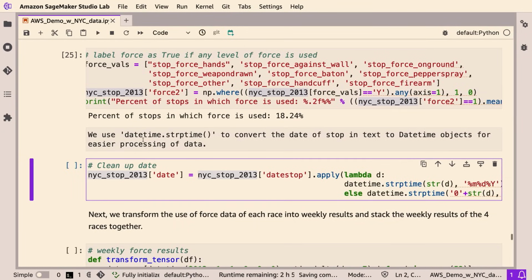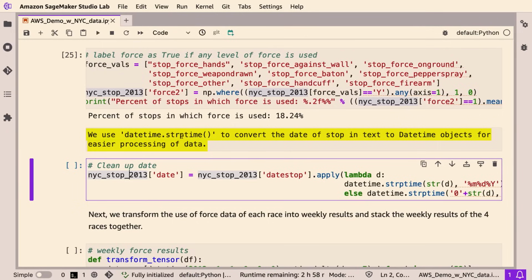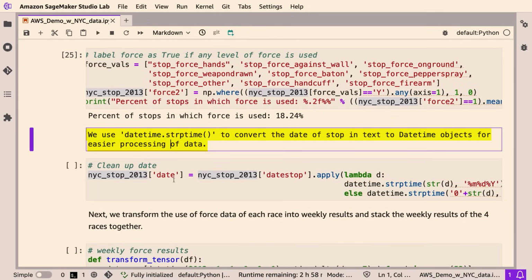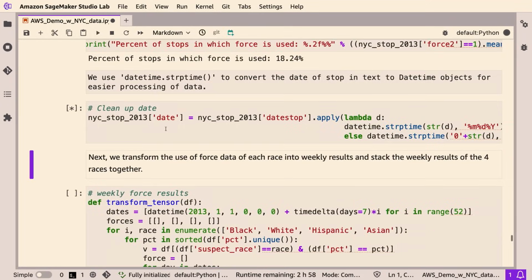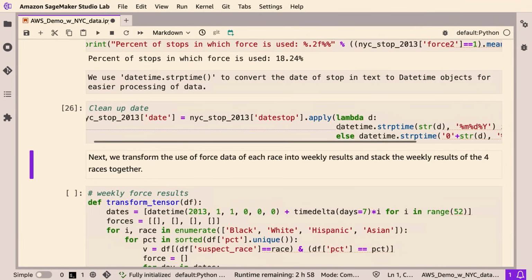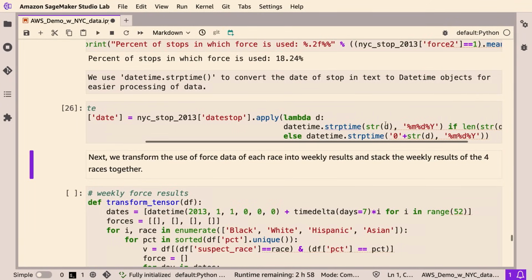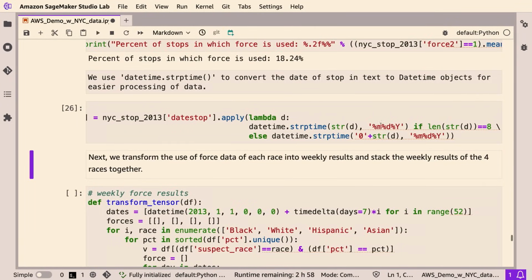Now we want to use a default function in the data frame to convert the date of the stop from text to datetime objects for easier processing of the data. This will take a few seconds. We want to enter the specific format of the datetime text, so that the method knows how to actually encode and decode the datetime.